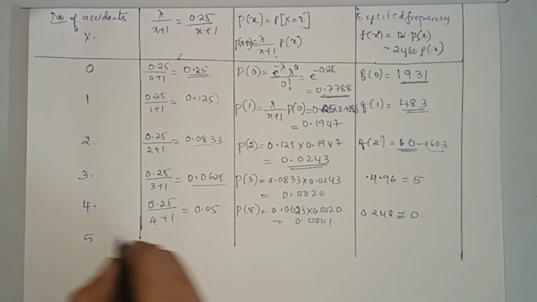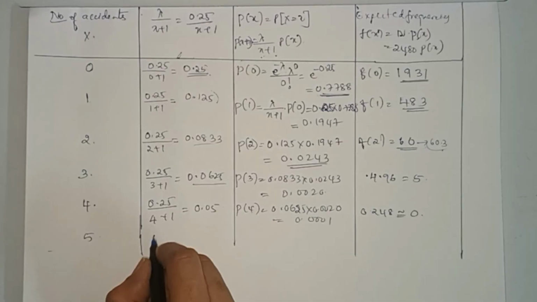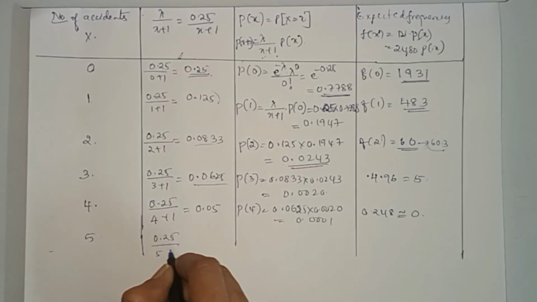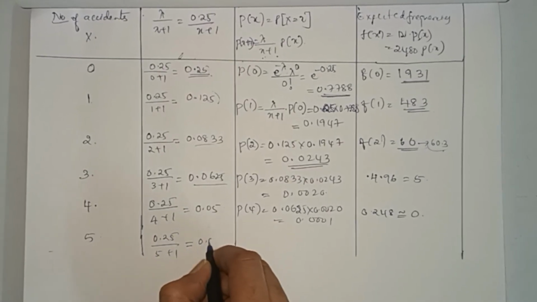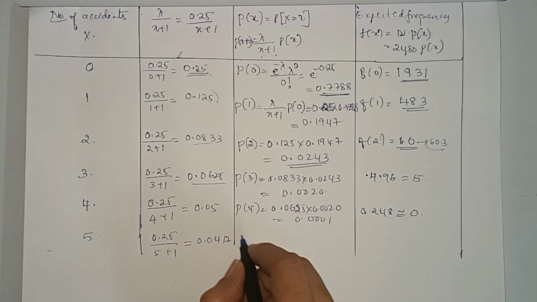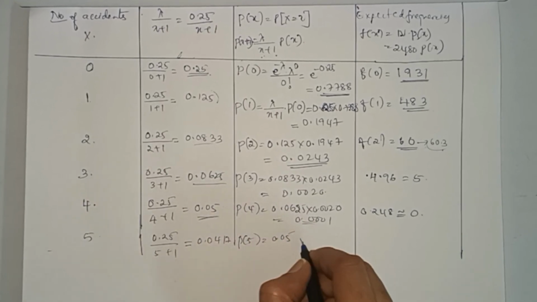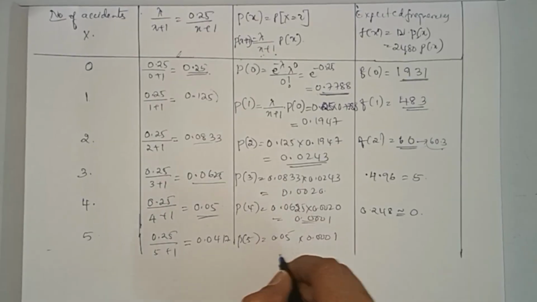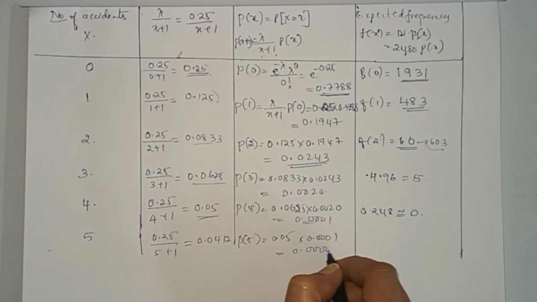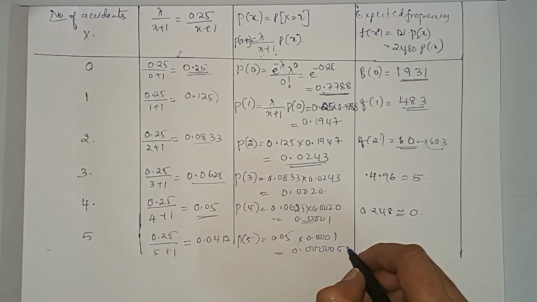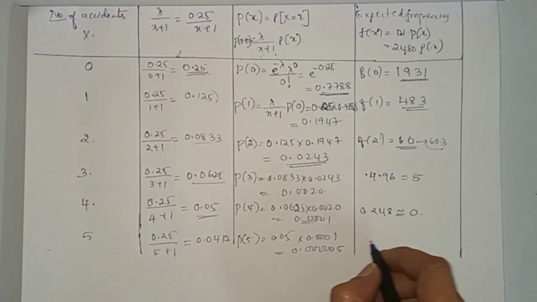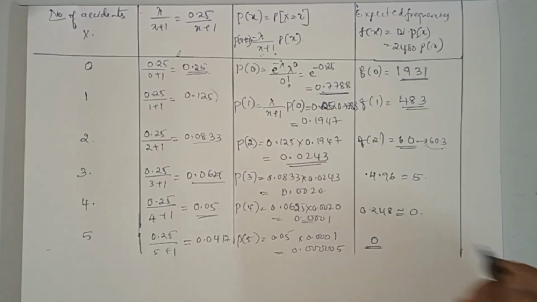Next, the fifth one, for value 5: 0.25 divided by 5 plus 1 gives you 0.0417. Next, P of 5: 0.05 into 0.0001 gives you 0.00005. This into 2480 is approximately equal to 0.